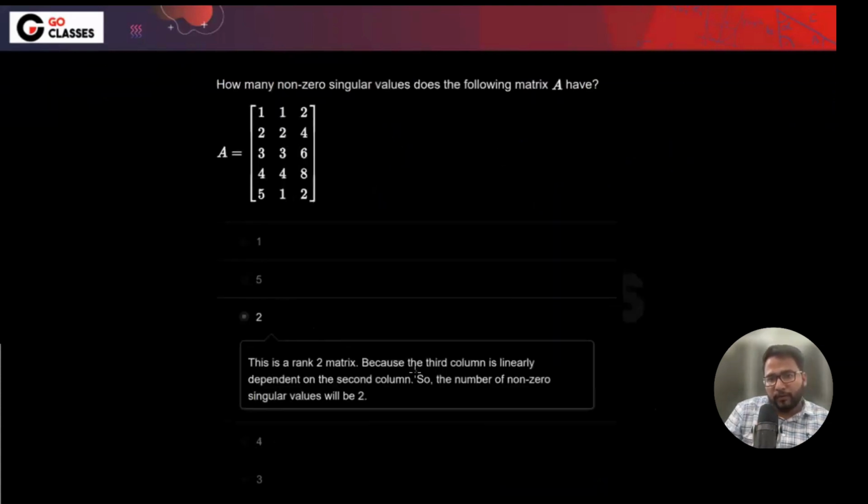Okay. This is a rank 2 matrix because the third column is linearly dependent, or maybe you can understand with the rows also, right? These three rows are linearly dependent, so these three rows are redundant, and then only two rows are remaining, right?